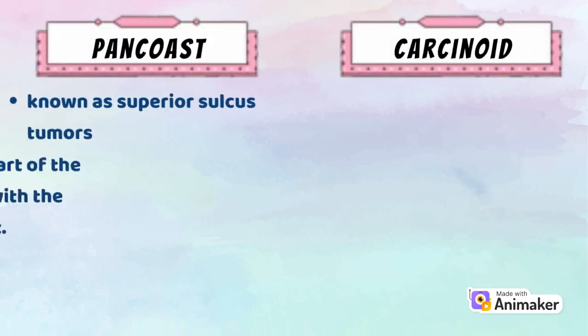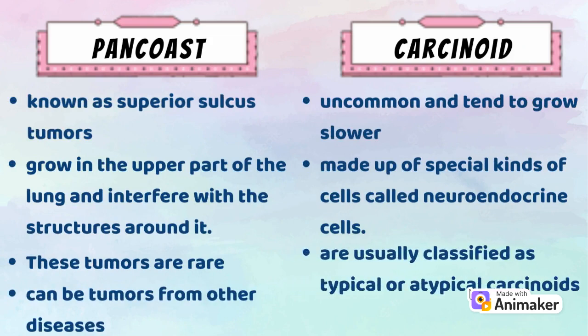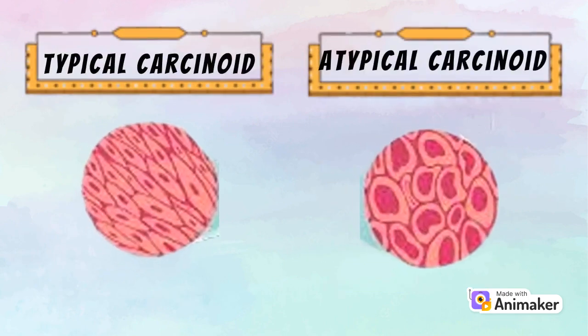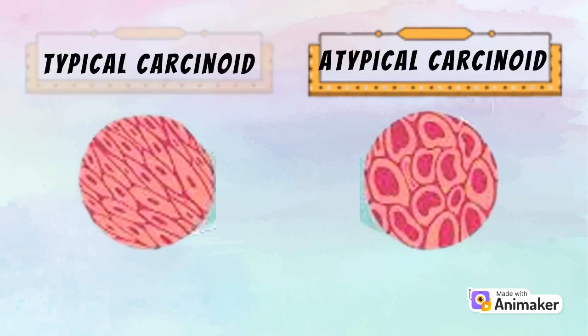Other lung tumors are Pancoast tumors and carcinoid. Pancoast tumors are known as superior sulcus tumors. They grow in the upper part of the lung and interfere with the structures around it. These tumors are rare and can be tumors from other diseases, whereas carcinoid is uncommon and tends to grow slower. It is made up of a special kind of cell called neuroendocrine cells. Carcinoids are usually classified as typical or atypical carcinoid.